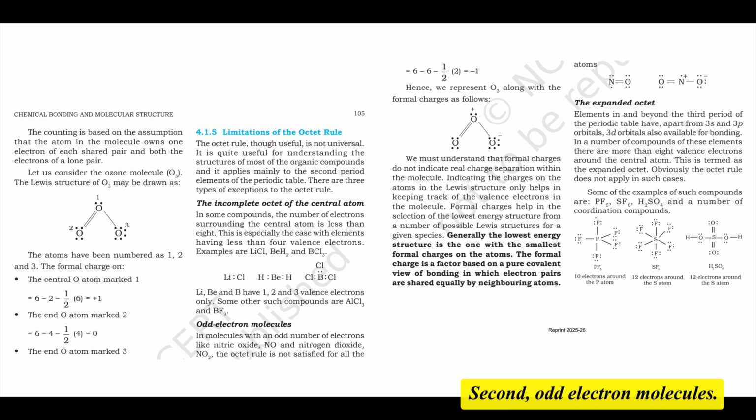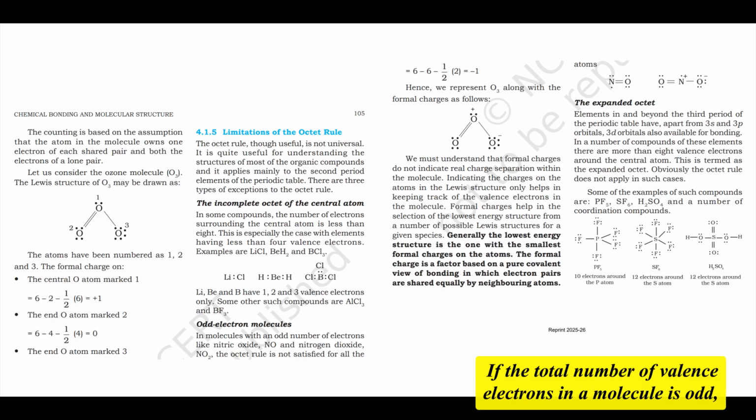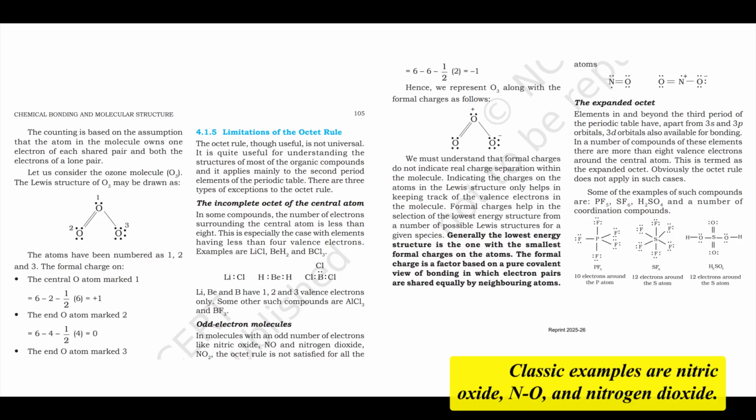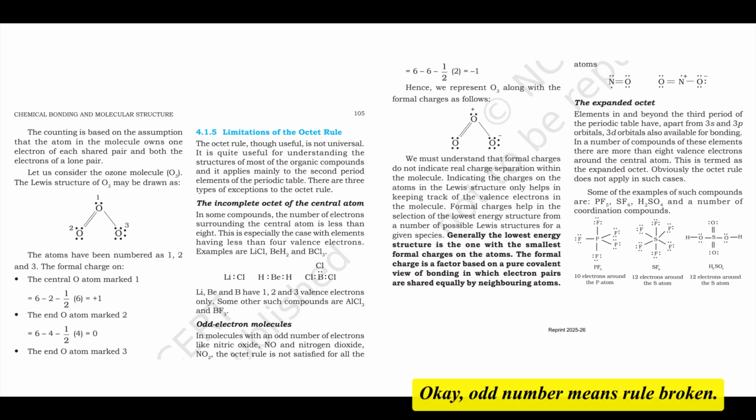Second, odd electron molecules. If the total number of valence electrons in a molecule is odd, it's mathematically impossible for all atoms to achieve an octet. There will always be one atom left with an unpaired electron. Classic examples are nitric oxide, NO, and nitrogen dioxide, NO2. Okay, odd number means rule broken.